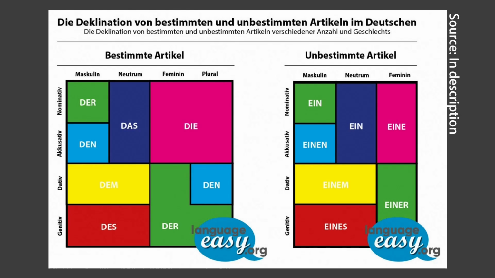In English, the left-hand table will just be the. And the right-hand table will just be a, or an. But it's evolved like this, and that's how German is. French has something similar. They have masculine and feminine, I'm fairly sure. I don't think they have as many articles as this. And I showed you keine as well, or kein, the negative article. It's not shown on this because it's pretty much just the indefinite article, the one on the right.